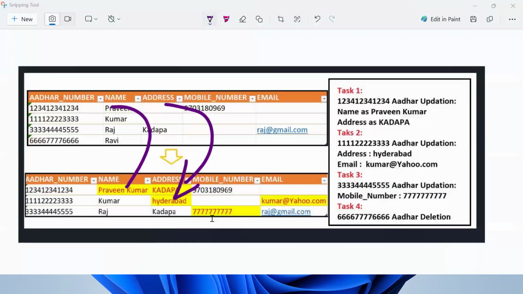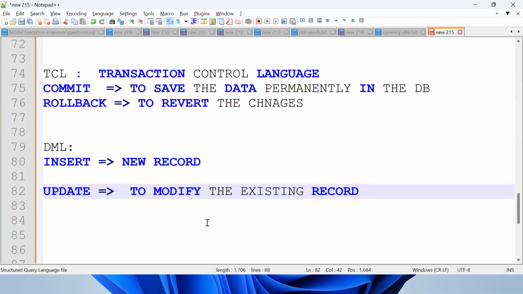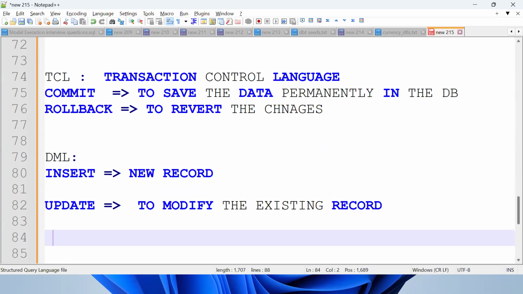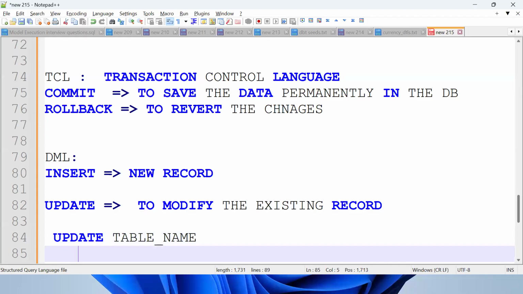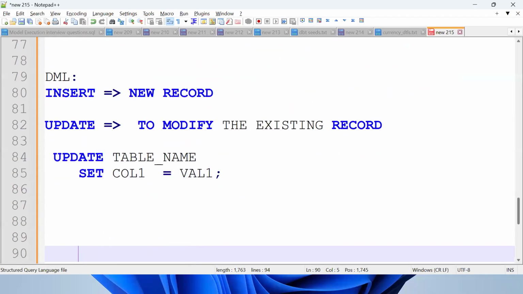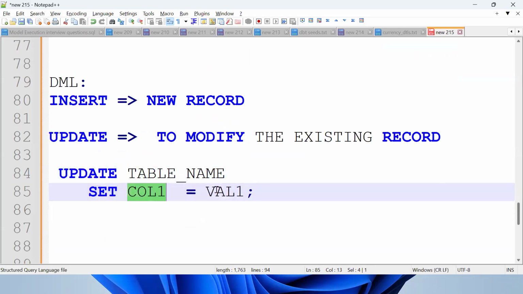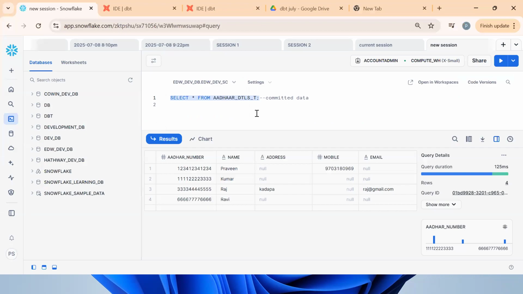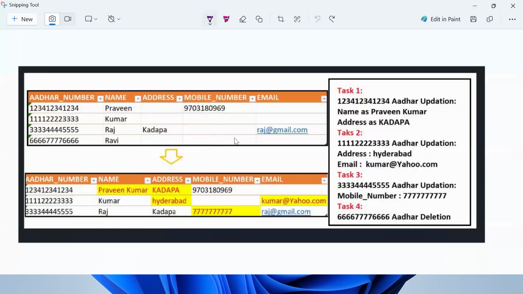So this is my record, and I want to modify it. How can I modify it? By using the update statement. The syntax should be learned by heart: update table name set column1 equal to val1. Now, what is the thing I want to modify? I want to modify the name to Praveen Kumar.